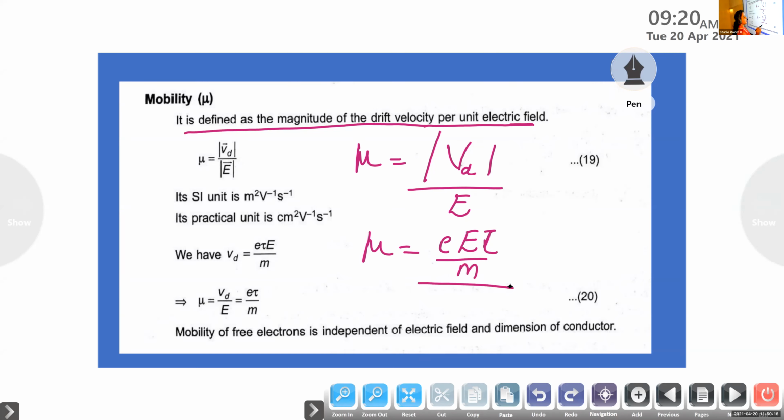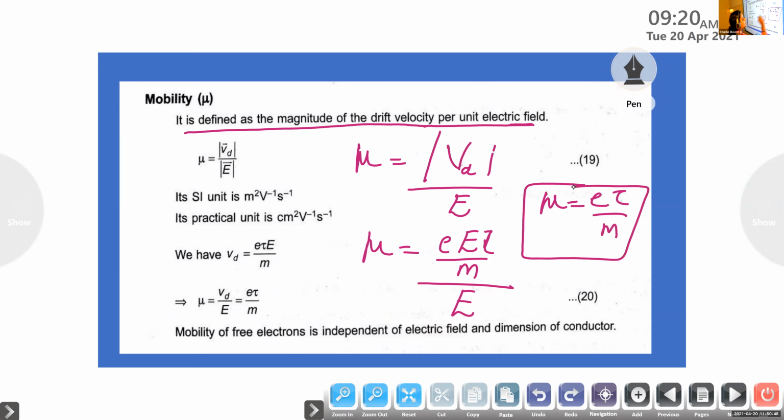Dividing by E, the equation becomes mu is equal to small e capital E tau divided by m capital E. This E and this E cancel, so we can write mu is equal to e tau by m.